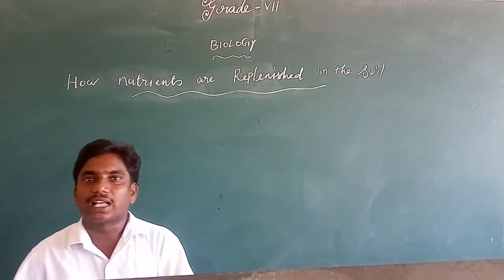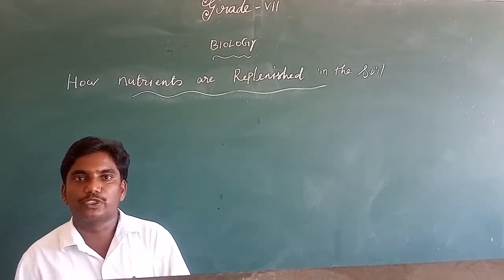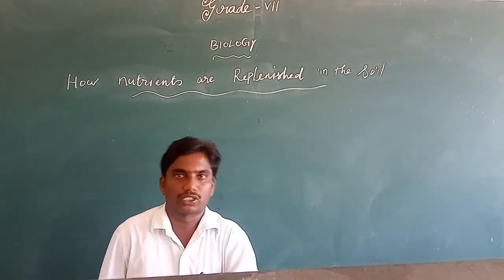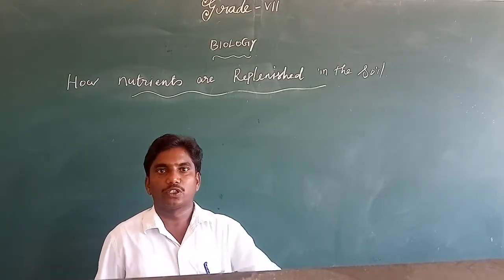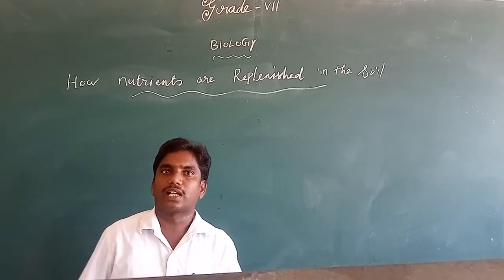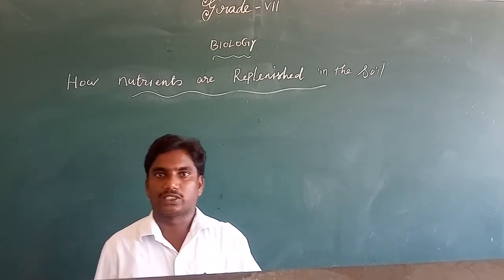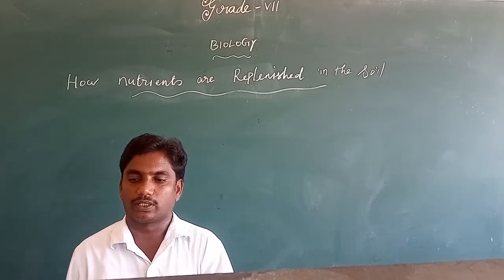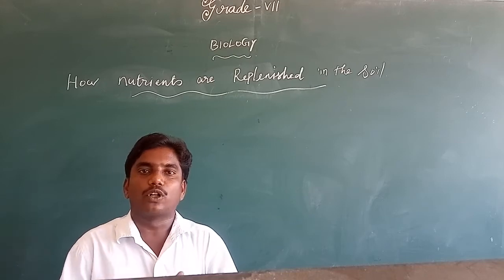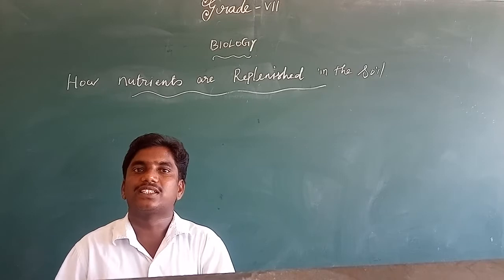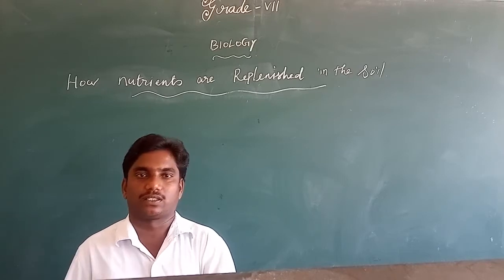Plants absorb minerals and nutrients from the soil only. So where do we get all the nutrients? From the soil surface only. So the plants absorb those minerals and nutrients from the soil, and the soil becomes weaker.